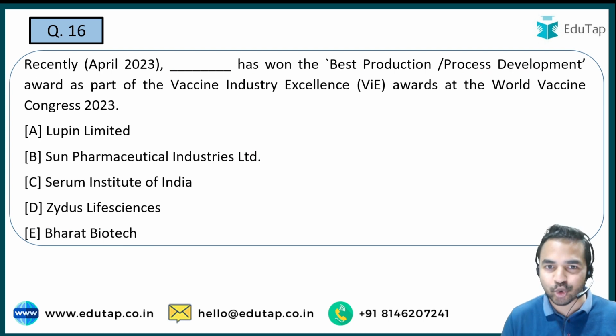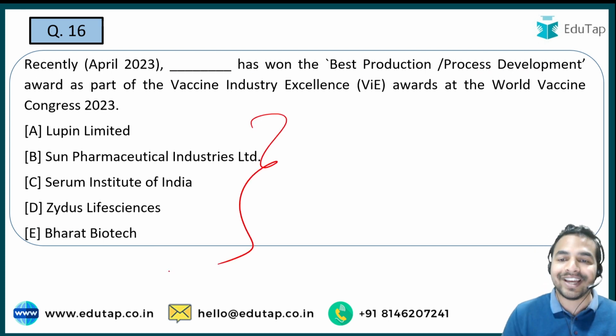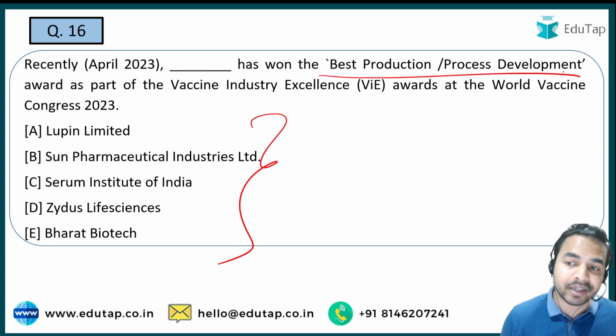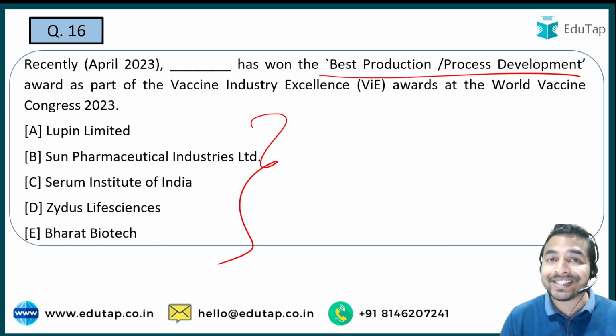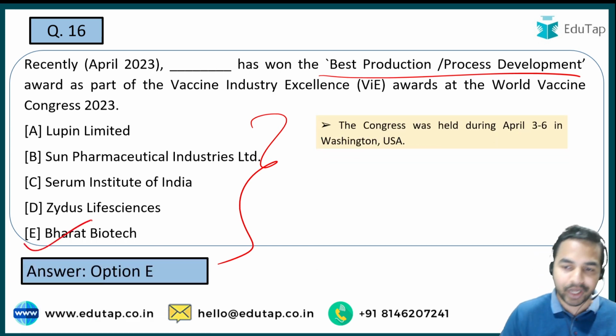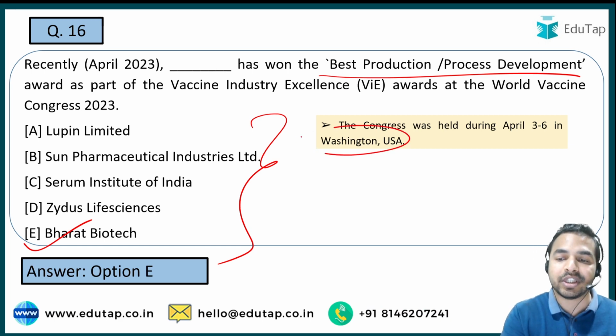Now let's move on to the next question, and the next question you are required to tell me the name of that particular organization which has won the Best Production Process Development Award. तो अगर हम बात करते हैं इस award की, which is a part of the vaccine industry excellence, so ये particular award जीता है भारत बायोटेक ने. And guys, this particular was basically during the Congress which was held in Washington, USA.